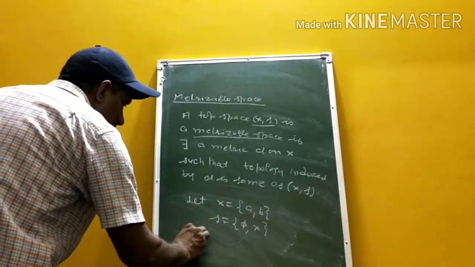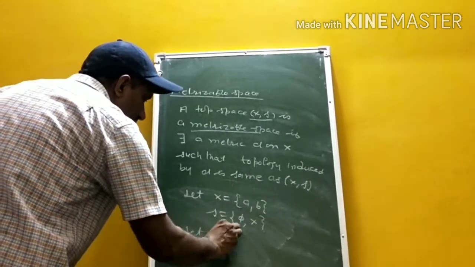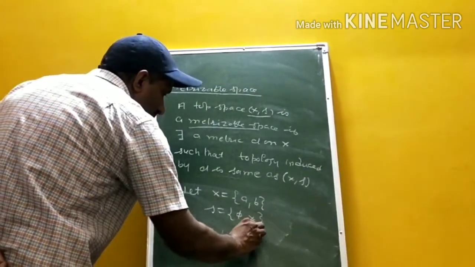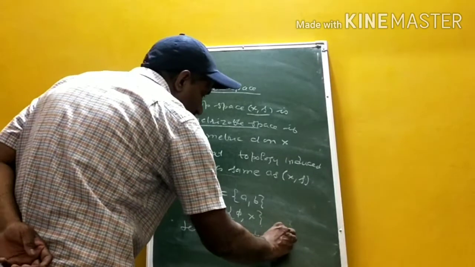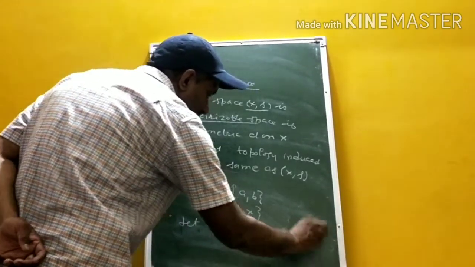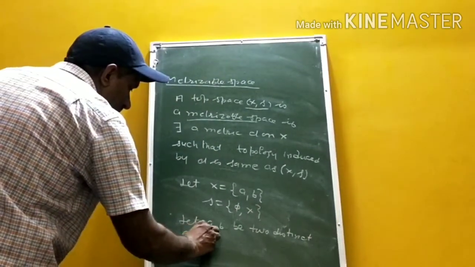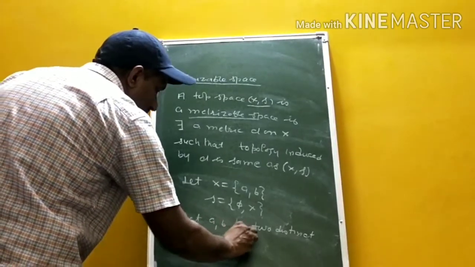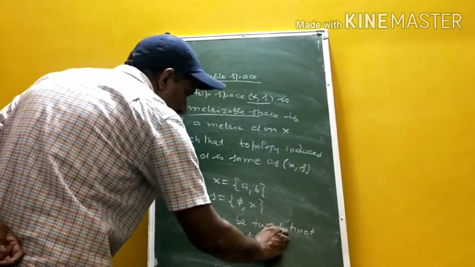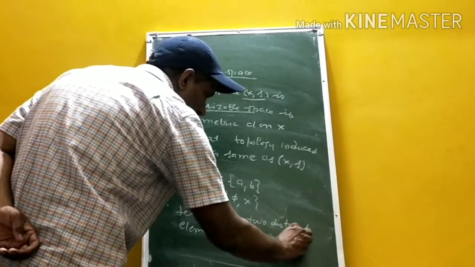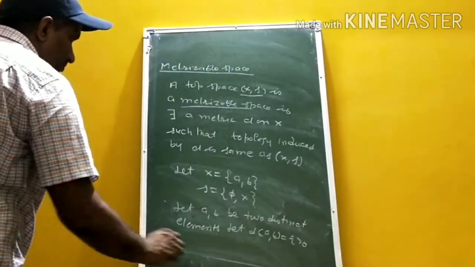Let A and B be two distinct elements. Let D(A, B) be greater than 0.